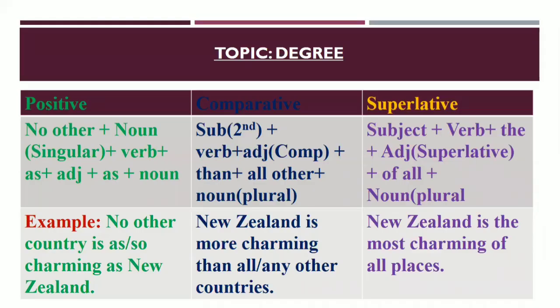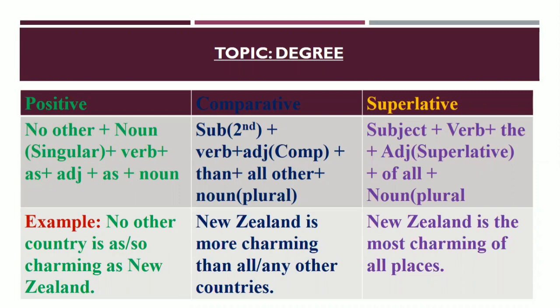Okay. Now, dear learners, look at the structure of the positive degree again. No other. If you get no other, then noun in singular form, then verb, then as, then adjective, and then as, and then noun. So what will be in the comparative form?